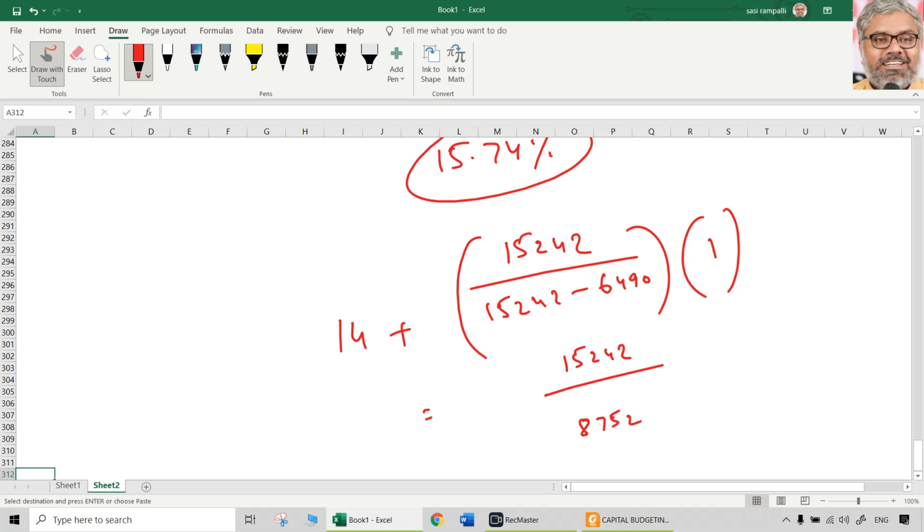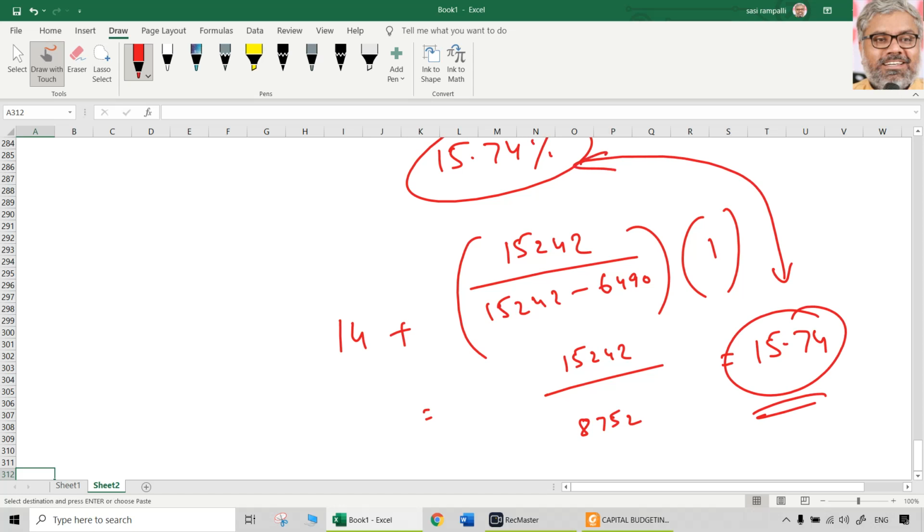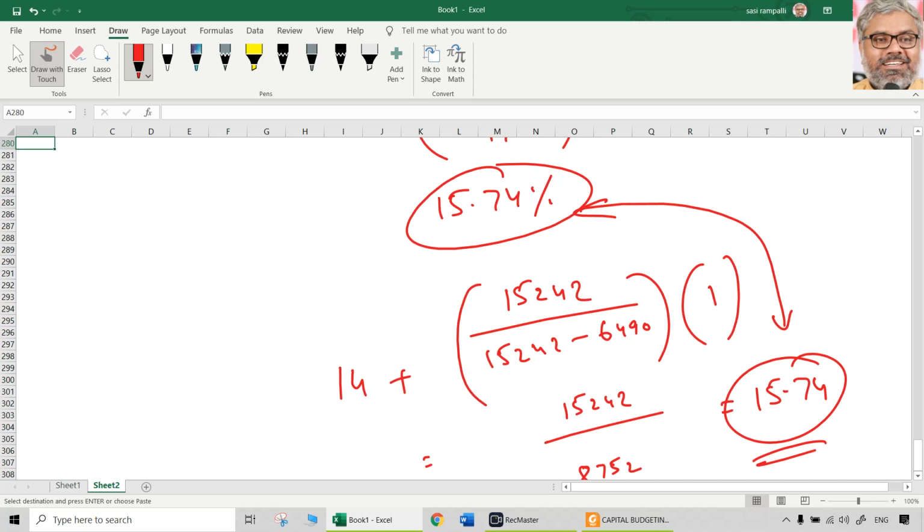Numerator 15,242, so 15,242 divided by 8752. Add 14 to that. 15.74. What happened? Nothing happened. Still the same answer. So that is only to prove that there is no need to really waste time on which rate to take, how much to start with.